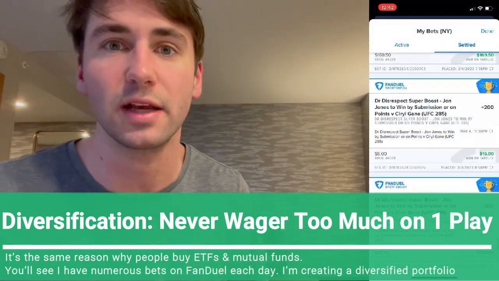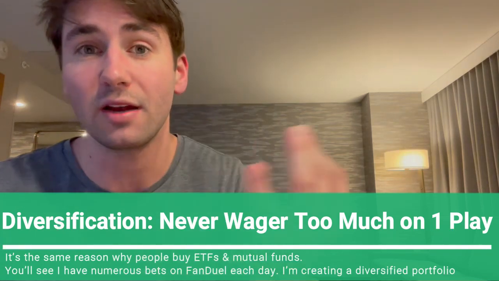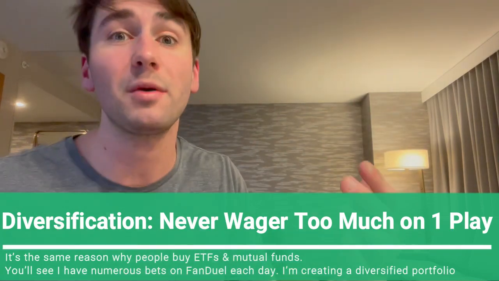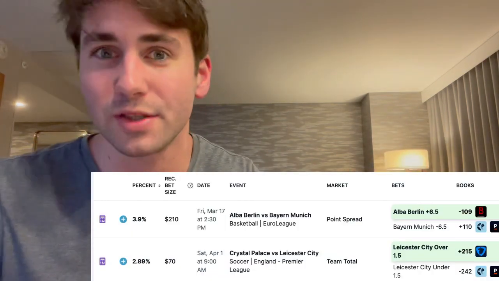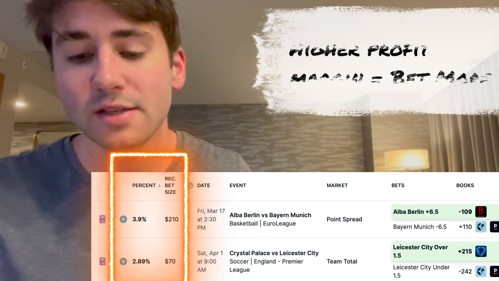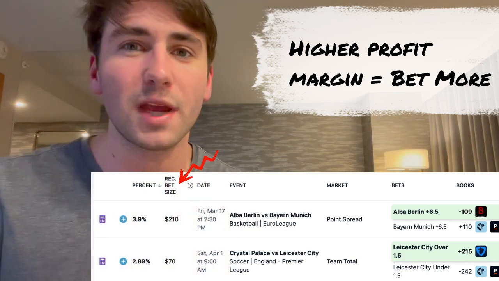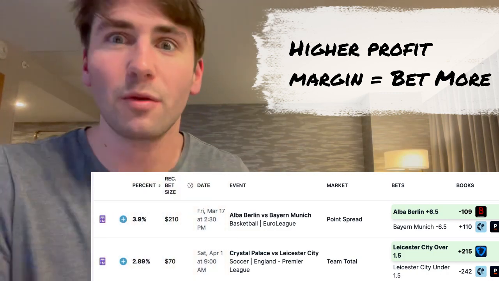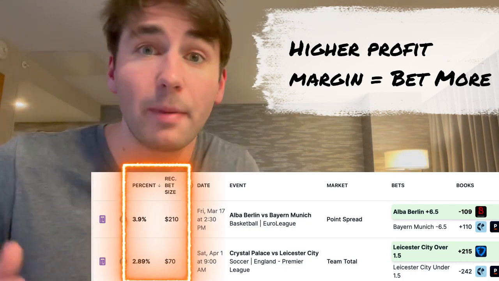And then the second part that's clear is the better the bet, the more money that should be placed on it. So if a play has, let's say, a 4% profit margin, you probably want to put more on it than a 2% profit margin. And you probably want to put more on a 2% profit margin play than a 1% profit margin play. So those are the two obvious parts to know about bankroll management before we go deeper in this video. One is you're never going to want to put all your money or too much money on one specific play. And the second is the better the bet, the more money you should put on it. But let's go into specific details and go through how I recommend that you manage your bankroll.